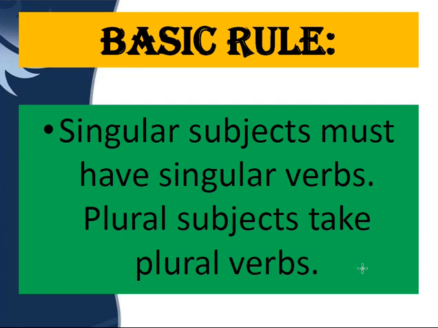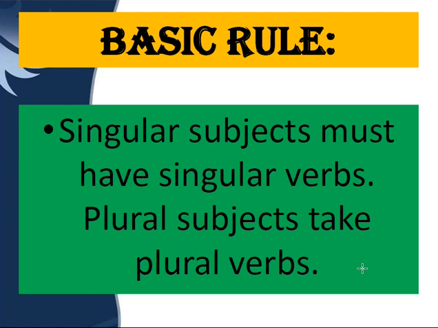Now, children, as you all know, the basic rule of subject-verb agreement. Agreement means when two people come down to terms, agreeing means putting their consent together on a single thing. Similarly, the subject and the verb in a sentence should agree.